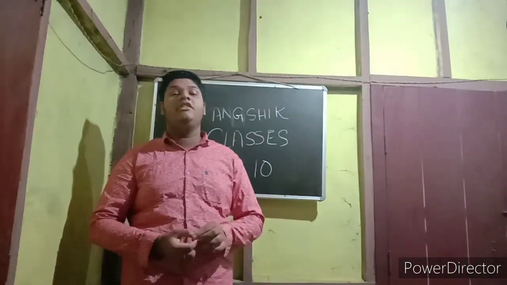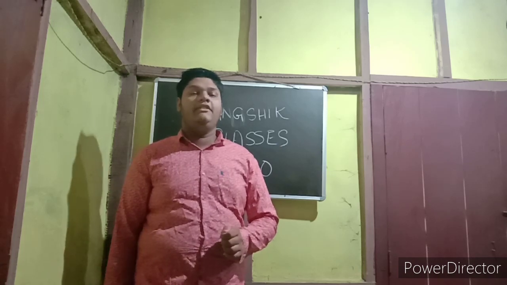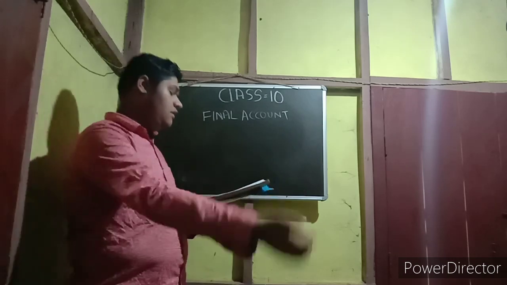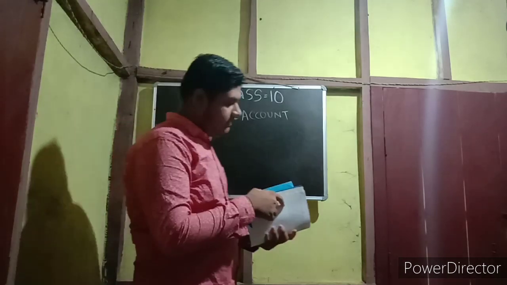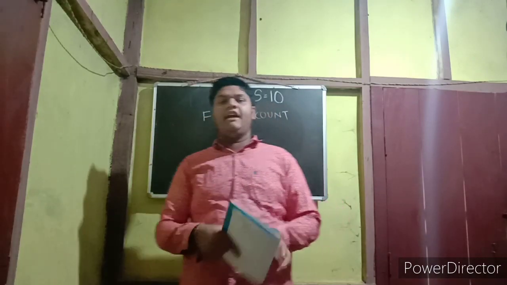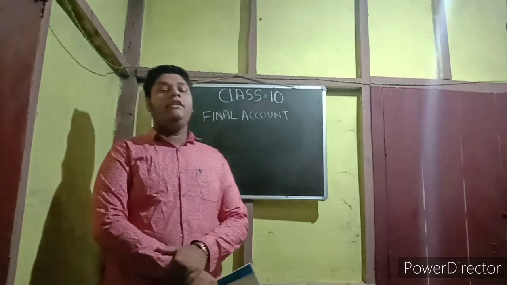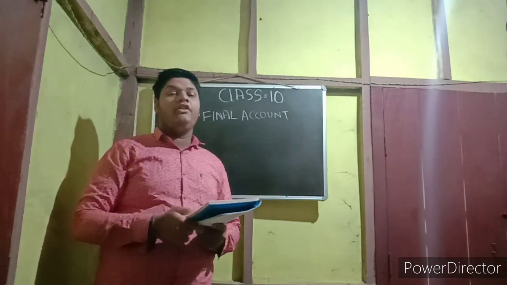So here we will go with the first chapter, whose name is Final Account Without Adjustment. Class 10, first chapter, Final Account. By the name Final, it's clear that this is the account which is made by the company at the end of the year to know the final position of the business or the profit or loss of the business.